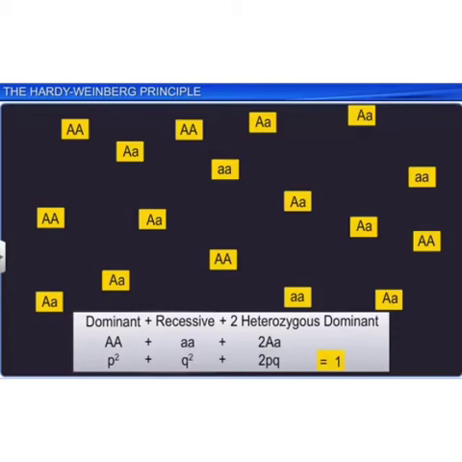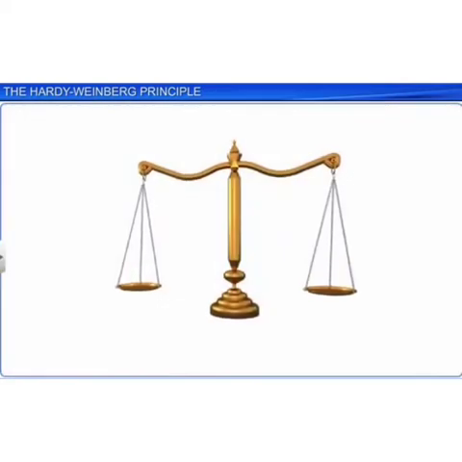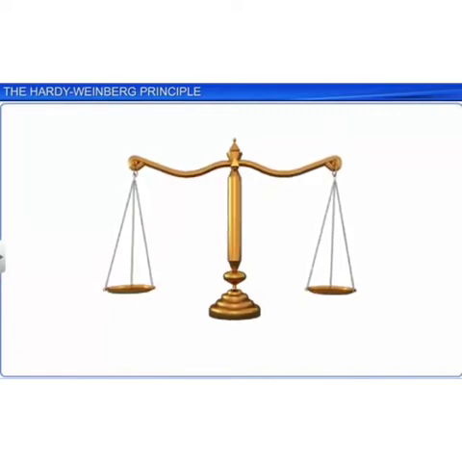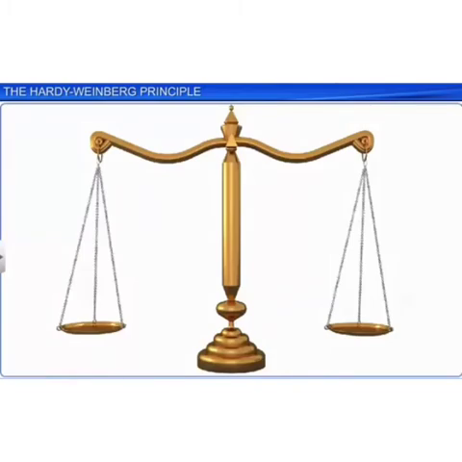Hence p square plus q square plus 2pq is equal to 1, which is a binomial expression of p plus q whole square.